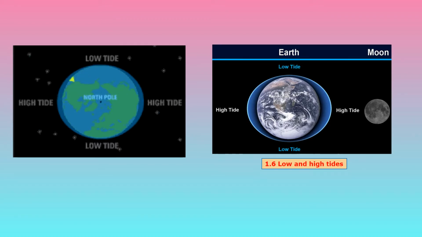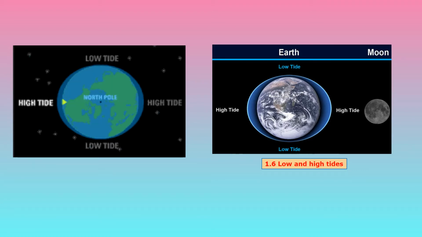The level of water in the sea changes because of the gravitational force exerted by the moon. So in between the moon and the earth there is a gravitational force, and due to this gravitational force there is a formation of high tide and low tide. Water directly under the moon gets pulled towards the moon, and due to this the level of water goes up, which gives high tide.